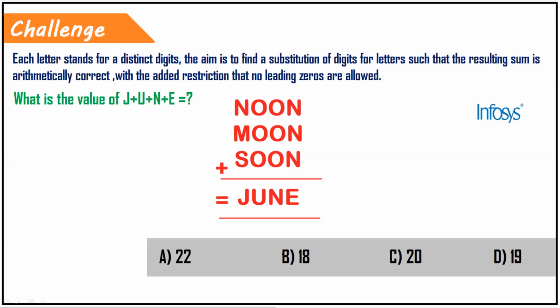NOON plus MOON plus SOON is equal to JUNE. What is the value of J plus U plus N plus E? So please observe the question along with the instruction. Challenge number 2. Please observe the question which is given in the previous Infosys paper.